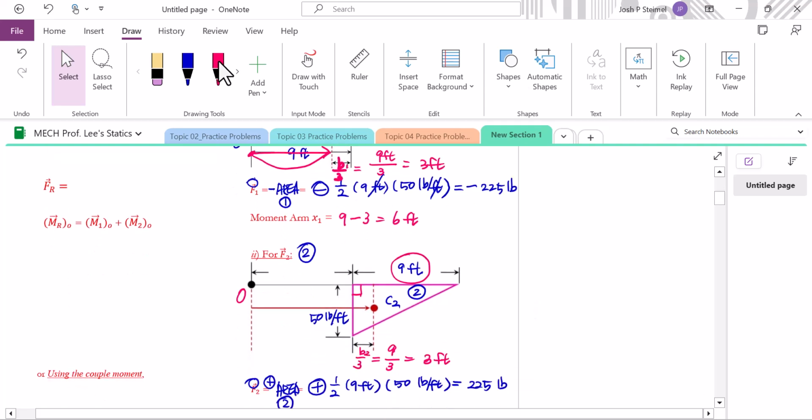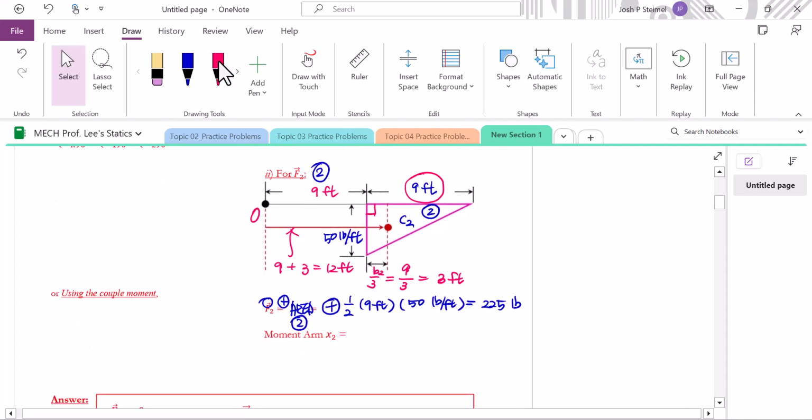Coming back to here, this was 9 feet, and this was 3 feet. Therefore, from 0 to the centroid will be 9 plus 3 feet, so 12 feet. At 12 feet from point O, our force of 2 will act in the upward direction, how much? 225 pounds.